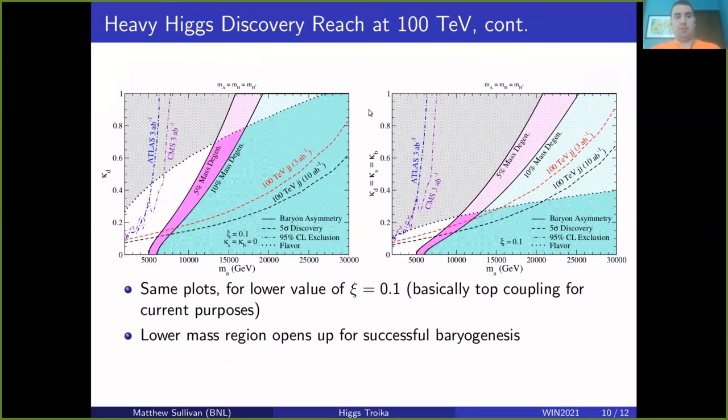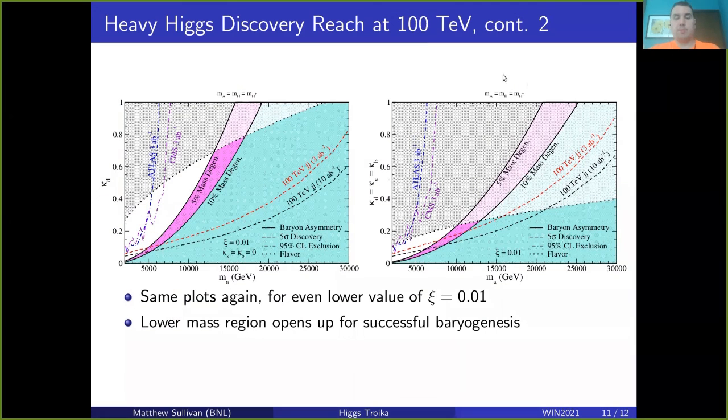We have here a similar plot. This is for a lower value of C as before, choosing C equals 0.1, which is basically then a top coupling of 0.1. Now the di-top final state doesn't have as much discovery reach here. So we mostly focus on the dijets for this case. The dijet curves are somewhat similar, and the flavor bounds are also pretty similar here. But the main thing that's different now is that we get much lower in mass reach for successful baryogenesis. We now have successful baryogenesis as low as around 5 TeV.